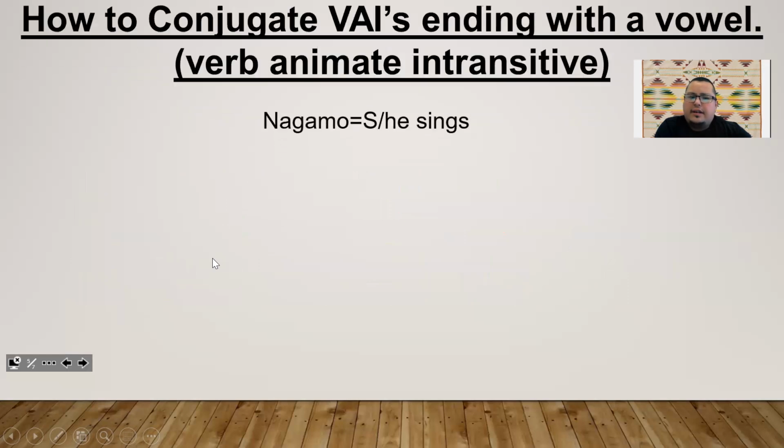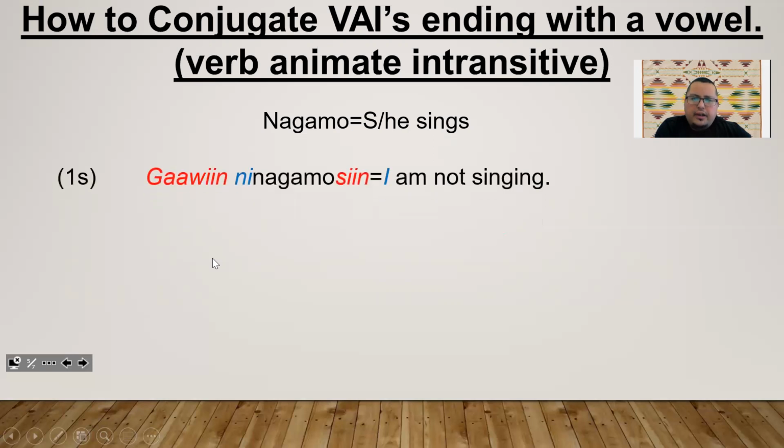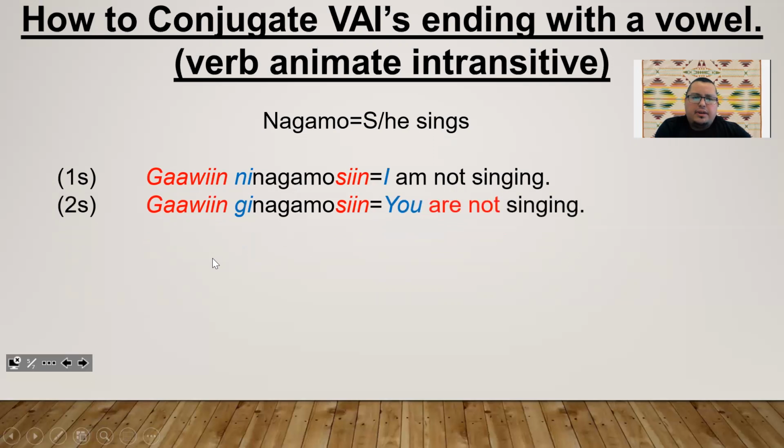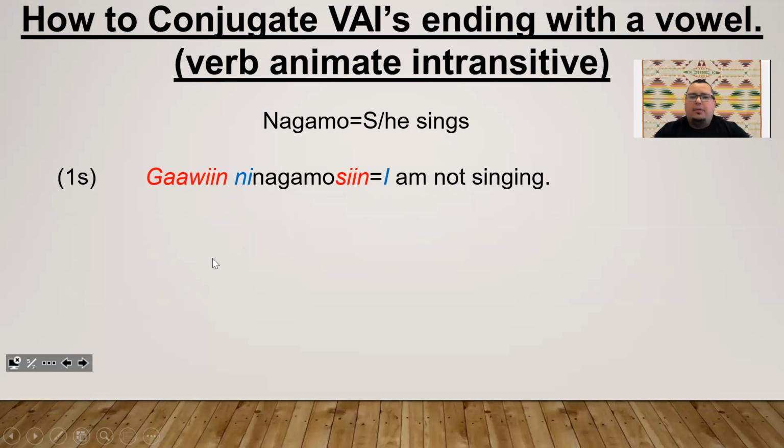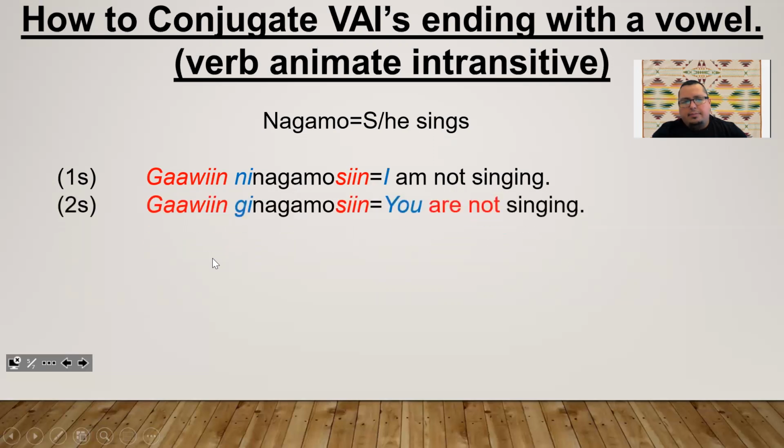All right, continuing on, our second example using the word nagamo. If you remember from the other version in lesson 68, nagamo, the short O falls off of that, but here we're going to keep it. We have our first person, I am not singing: gawin ni nagamosin. Second person singular, you are not singing: gawin ginagamosin.